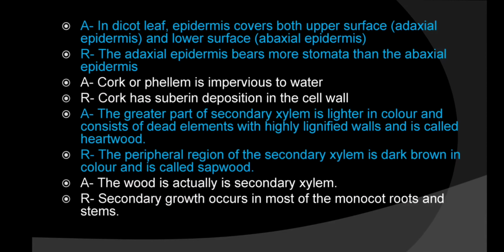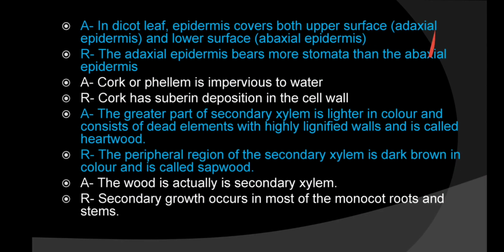Next, in dicot leaf, epidermis covers both surfaces. The upper surface is called adaxial epidermis and the lower surface abaxial epidermis. Yes, epidermis is there on the upper surface and also on the lower surface. The upper surface epidermis is known as adaxial and the lower surface epidermis is known as abaxial.